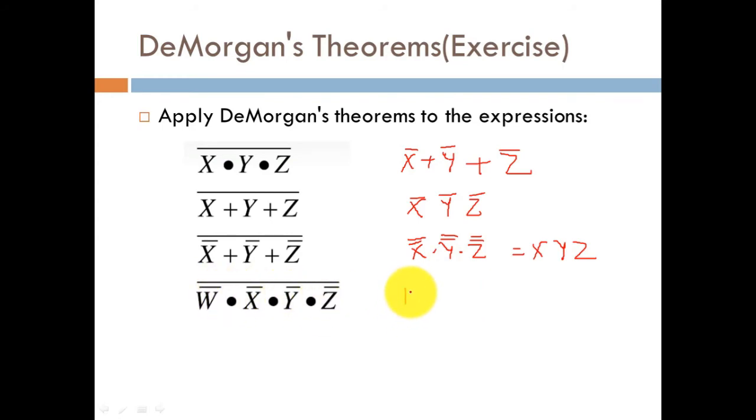So w bar whole bar ANDed operation will get converted to an OR operation, that is plus x bar again bar plus y bar again bar plus z bar again bar. From Boolean algebra we can write w bar again bar, that turns out to be w, plus x, and the bar of y bar turns out to be y, and the bar of z bar turns out to be z.